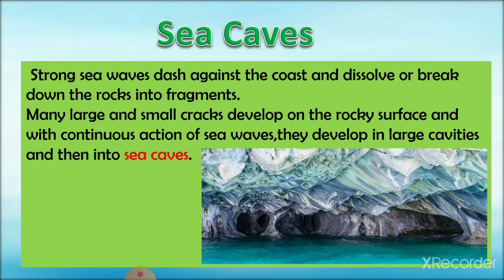So strong sea waves dash against the coast and break down the rocks into fragments, and many large and small cracks develop on the rocky surface. With continuous action of sea waves, they develop into large cavities and then into sea caves, right? So this is how sea caves are formed. This is due to the continuous dashing of strong waves against the coast, and due to the fragmentation of the rocks. So first there are large cavities and then they are enlarged into sea caves.